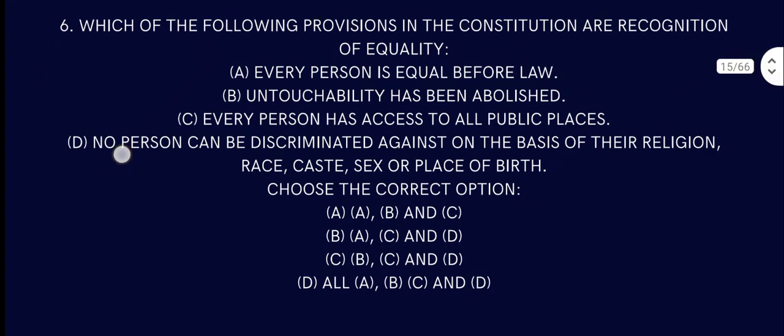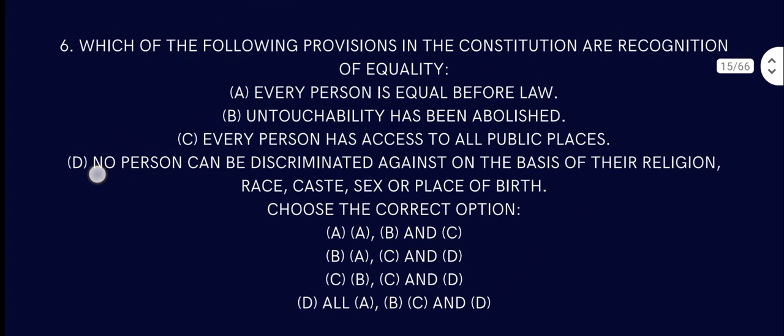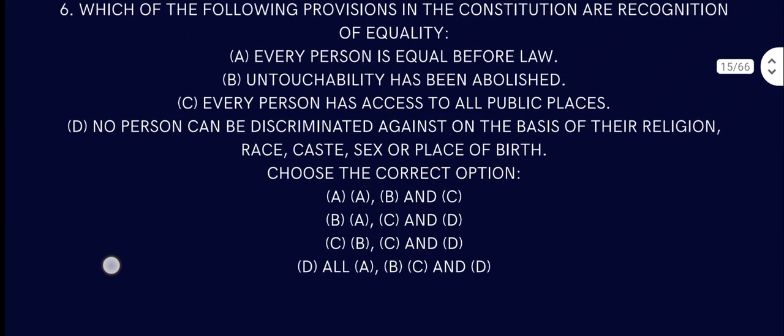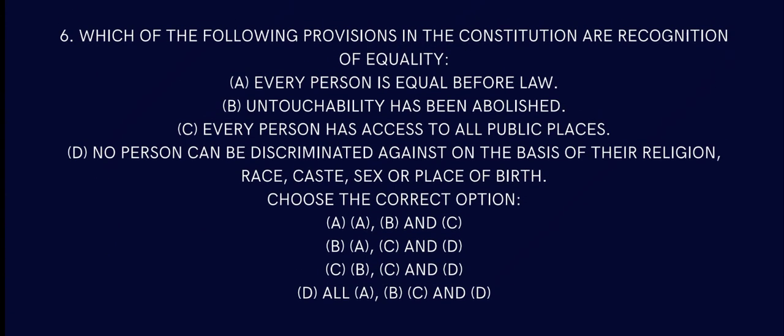So practically A, B, C, D all are correct, yes, but theoretically it's not. When the answer is like that, you have to say A, B, C, D, but really every person is equal below. If you see the reality on the ground, untouchability and the others still exist. But the constitutional recognition is: every person is equal before law, untouchability has been abolished, every person has access to all public places, and no person can be discriminated against.